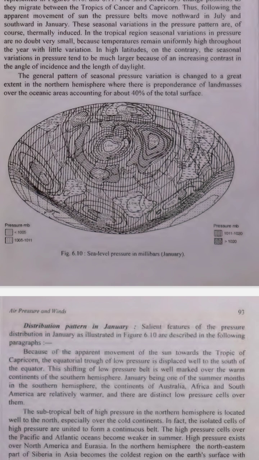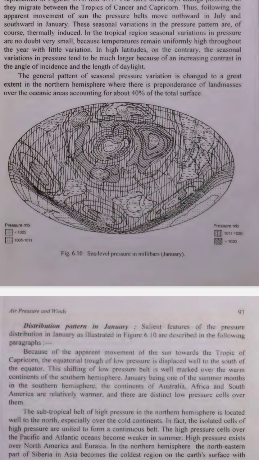2. High latitudes. Far from the equator, at high latitudes, there is a big difference in how the sun shines. Pressure variations are large because the sun's angle and the length of daylight change a lot. Example, in winter, the sun is low in the sky, making it colder. In summer, the sun is high and there's more daylight, making it warmer. This causes big changes in air pressure.